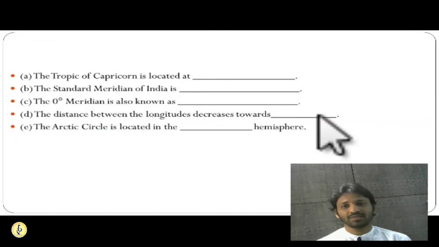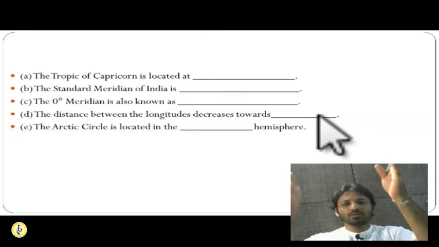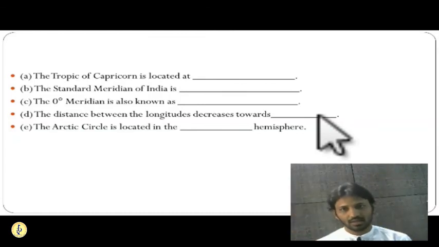Prime meridian, that we have seen. The distance between the longitudes decreases towards what? We have seen that as we move from the equator towards the pole, the distance decreases. Arctic Circle is located in which hemisphere? Antarctic Circle is located in which hemisphere? These things we have seen.